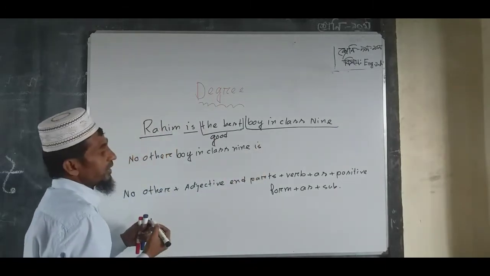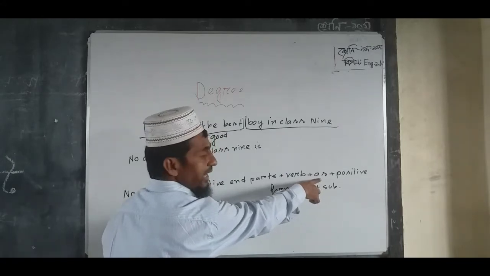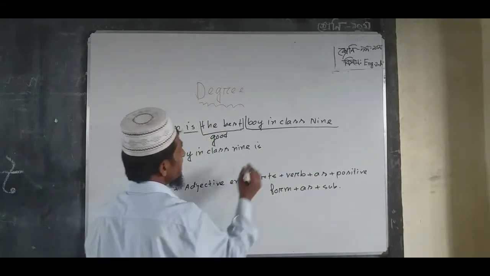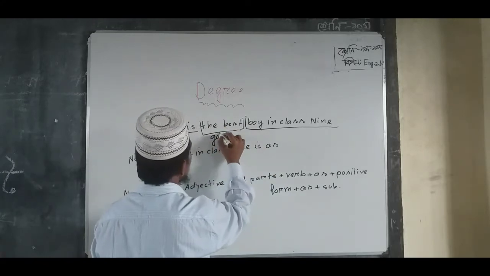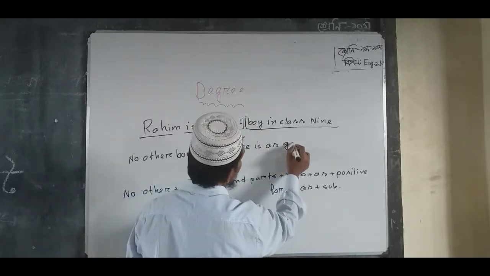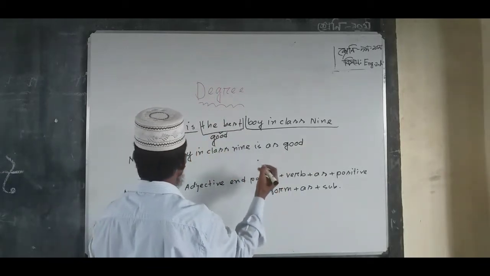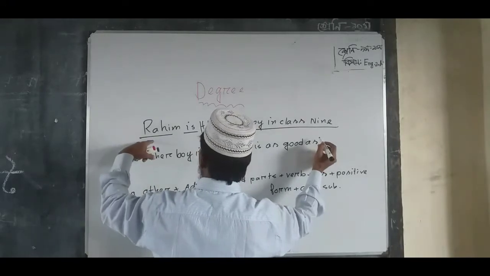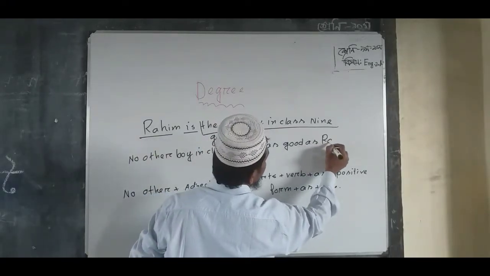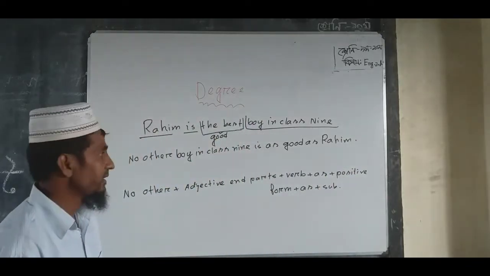We know before the positive form we will use the auxiliary as, so I can use as, the best's positive form good. After the positive form use as. Here subject Rohim. Have you understood, dear students?